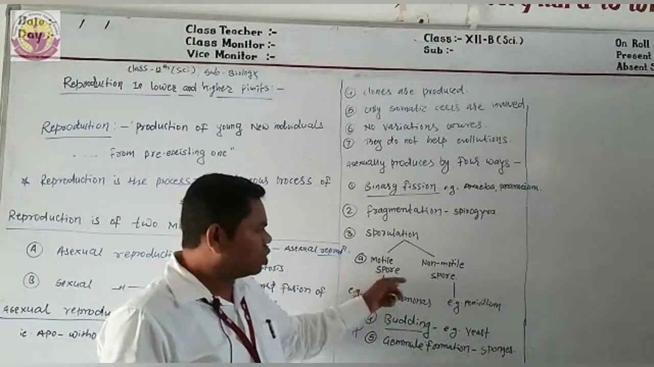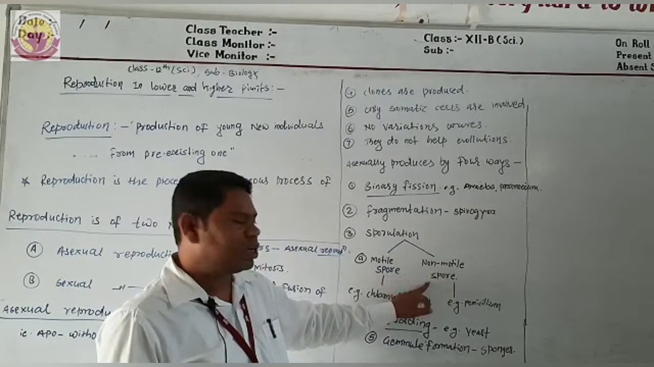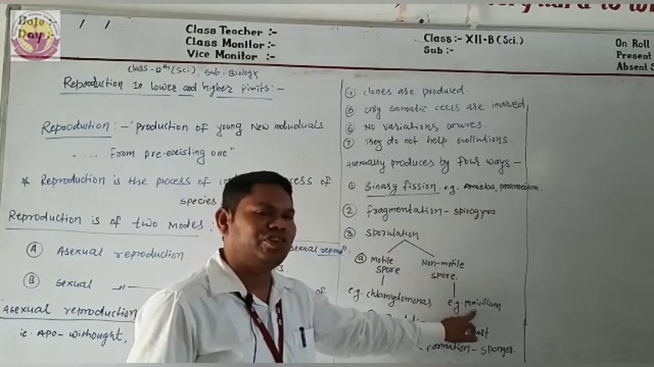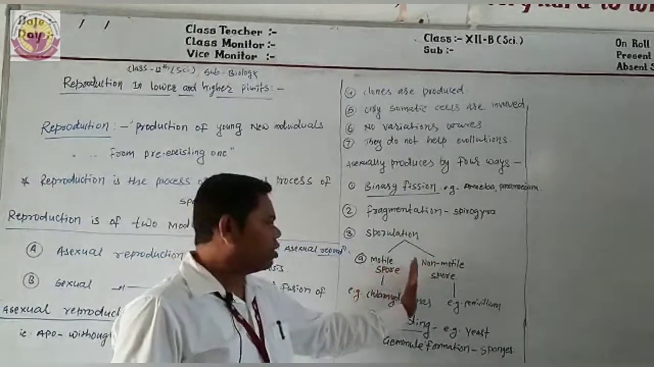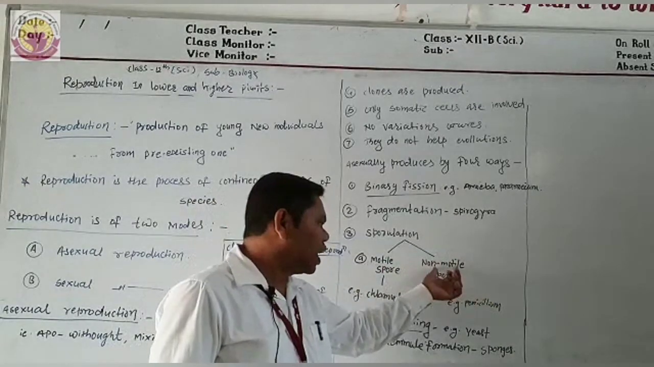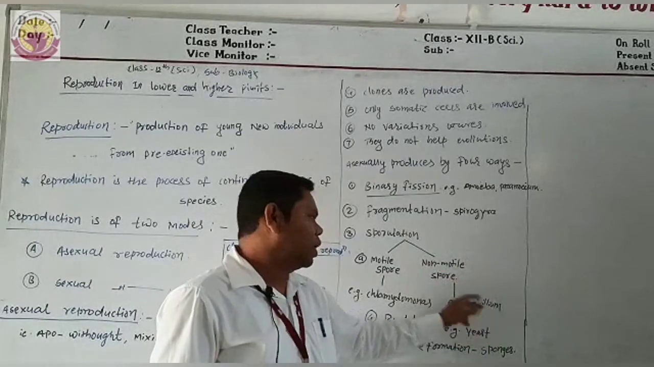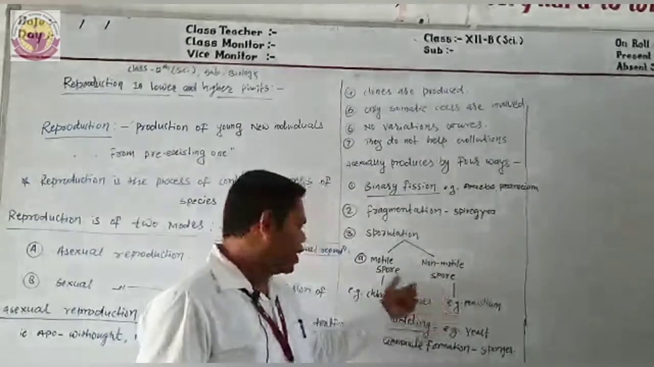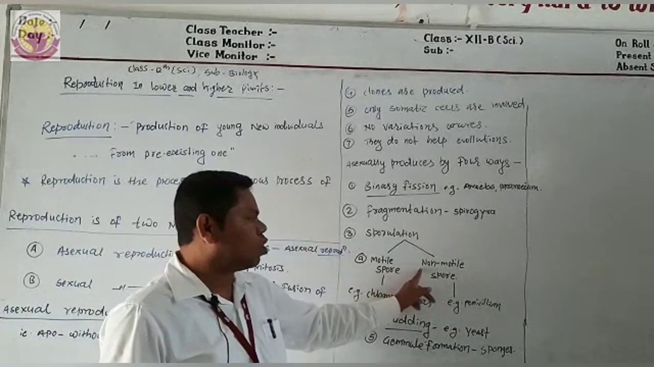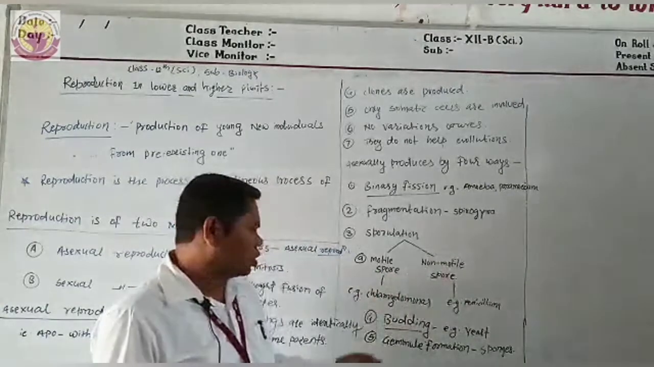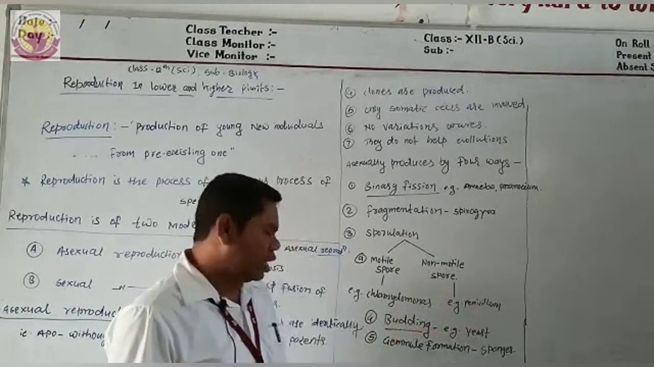Now the next one is non-motile spores. The example of non-motile spores is Penicillium. Non-motile means flagella are absent, that's why they are called non-motile spores. The example is Penicillium, which is a fungus, while Chlamydomonas is an alga. These are the basic differences between motile spores and non-motile spores. The first example is Chlamydomonas, the second is Penicillium.